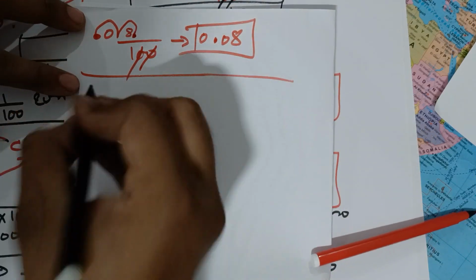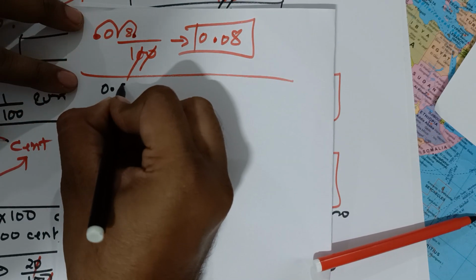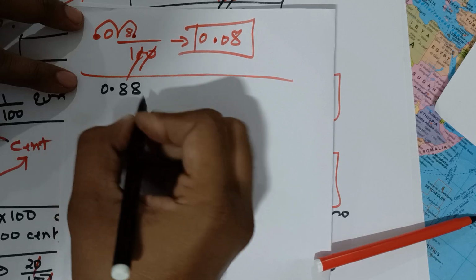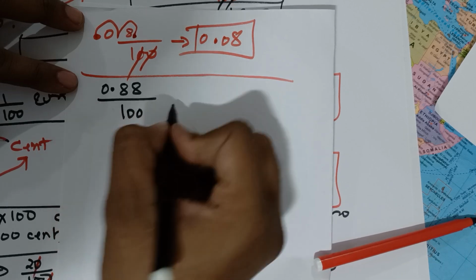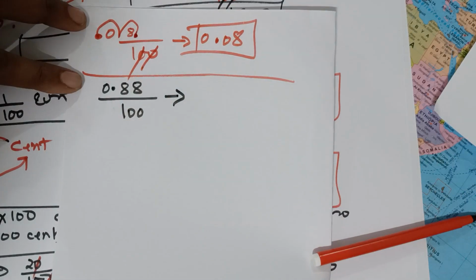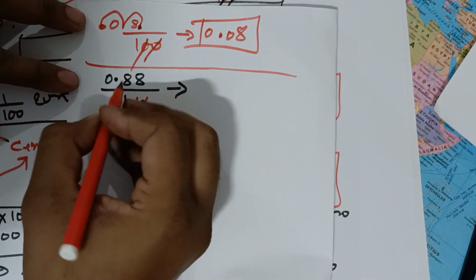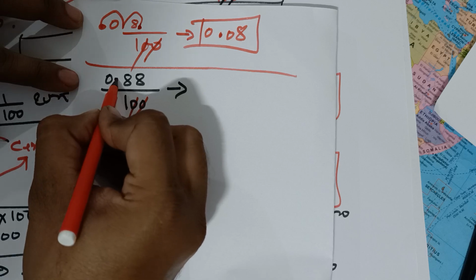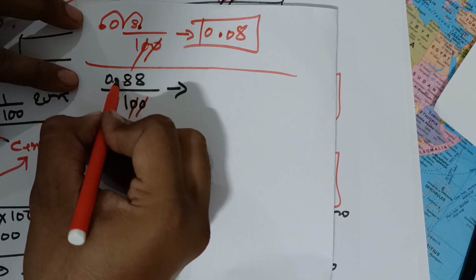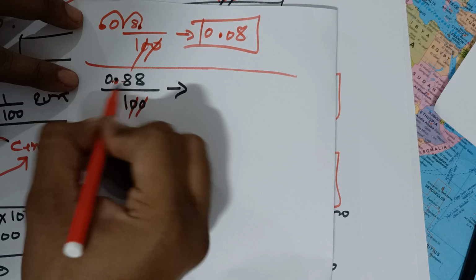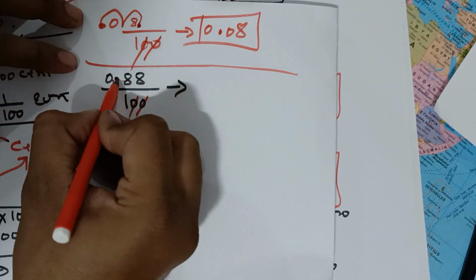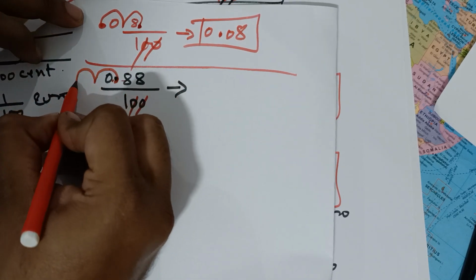For example, 0.88 upon 100. What will be your final answer? Cancel 2 zeros. Now catch the decimal and jump back 1 and 2.